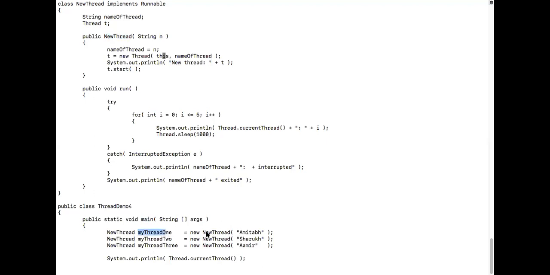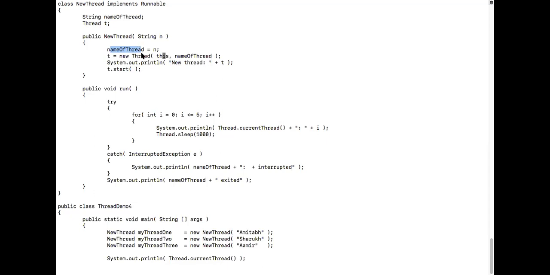Now when I'm creating a new object, I'm also passing a parameter over here: a thread name. Yes or no, thread name. Yes, sir. So I will just store it temporarily in a name of thread, right? So now, don't you think internally, inside this constructor, there will be this pointer, this reference, a partially constructed this? I have told you this. A partially constructed this will be there inside, isn't it?